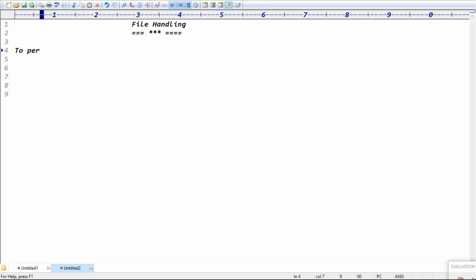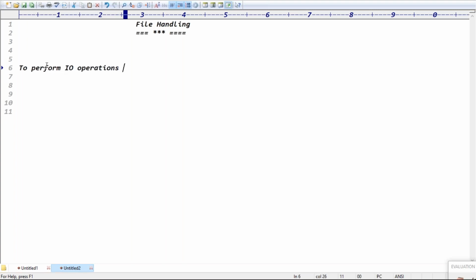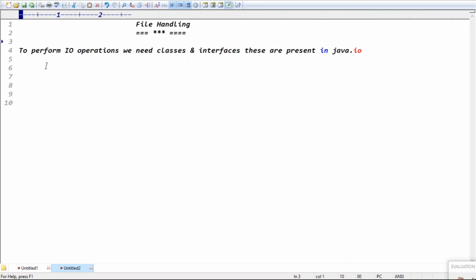To perform which operation, guys? To perform IO operations, we need some classes. We need classes and interfaces. These are present in which package? Java.io package, guys. So IO operations belong to the Java.io package, right? Java.io is a package.